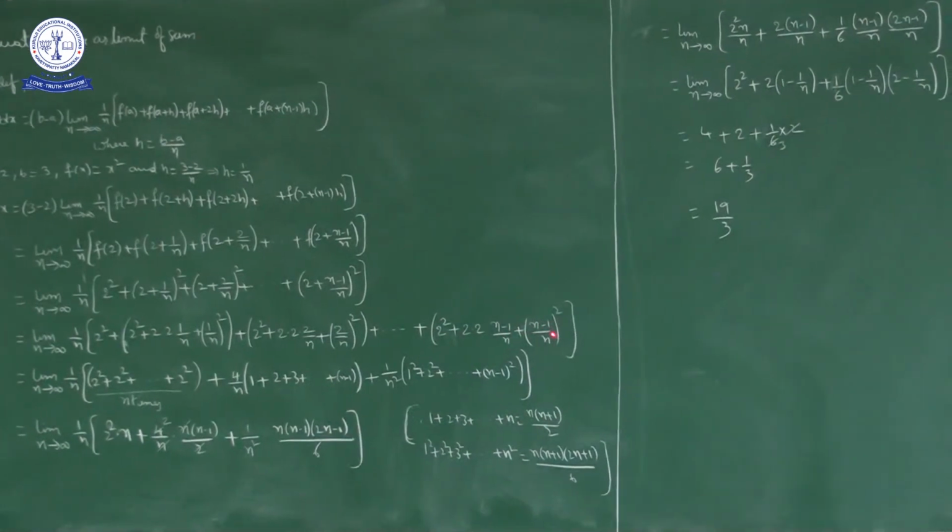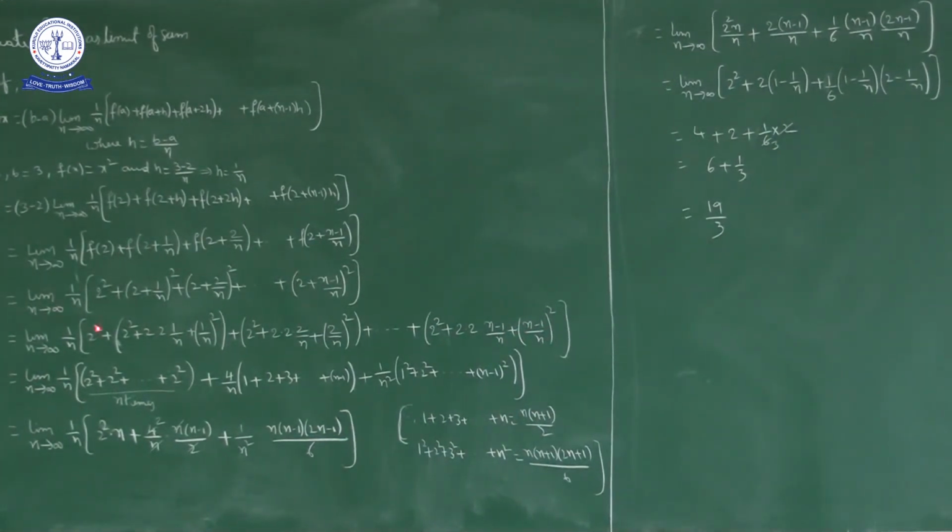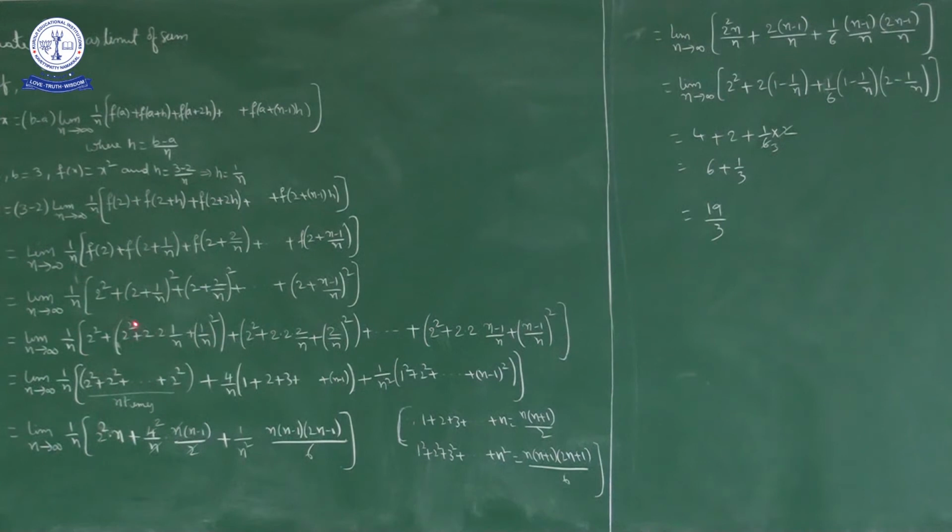Now the first terms are 2 square here, 2 square here, 2 square here, so total 2 square plus 2 square plus 2 square and so on up to 2 square, n times. Plus the middle terms: 4 by n into 1, 4 by n into 2, 4 by n into 3 and so on up to 4 by n into n minus 1.